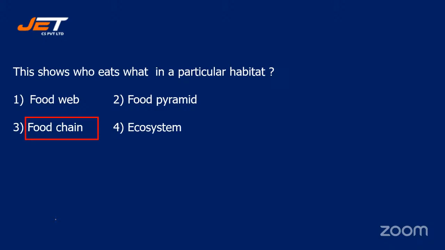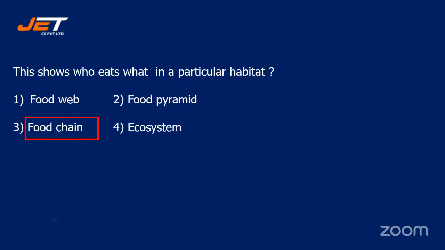Actually, it's food web. Food web is the diagram that shows who eats what. Even in a food chain, food chains are linear sequences that show which organism is eaten by which organism, or which organism eats another organism. Those who have answered number 1, they are very near to it. Food web is a diagram that shows who eats what.